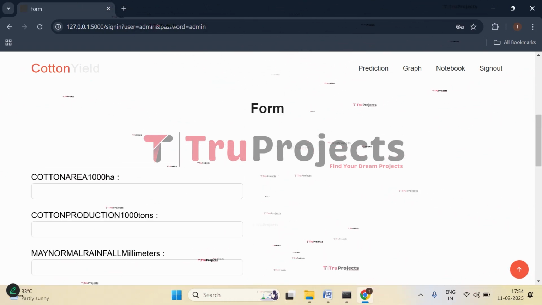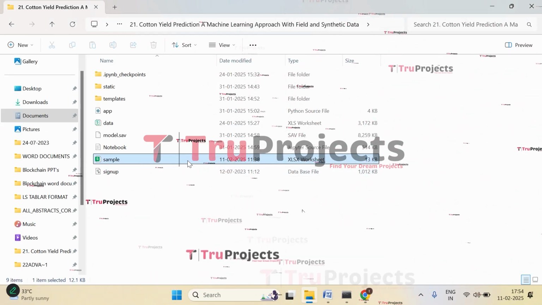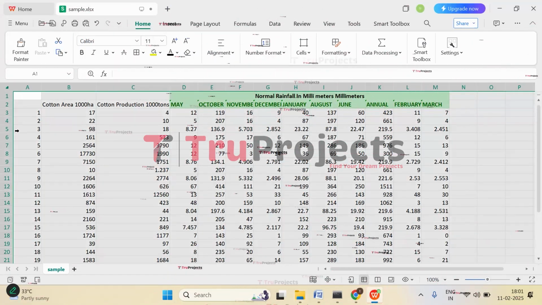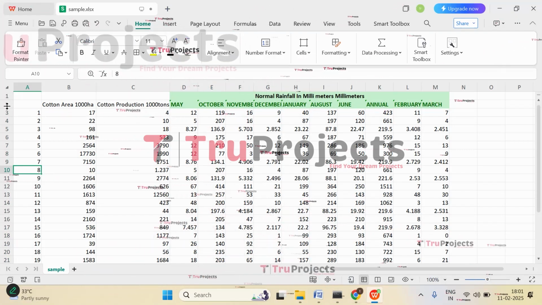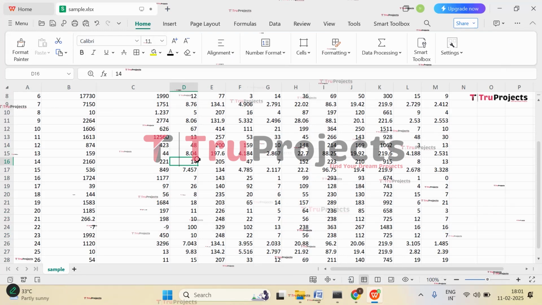Now let's enter them. For that, let's open the test cases in the code folder. So let's open the sample file. Here it is open. These are the cases that we are supposed to give as input. Here we have multiple cases. Let's get back to the application.